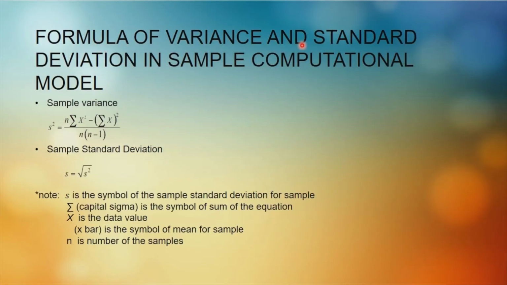So formula of variance and standard deviation in the sample computational model is two formulas again, sample variance and sample standard deviation. So it's almost the same thing as before, just that the formula looks a bit different. You just have to substitute all of the numbers inside it, and you will get both of these.